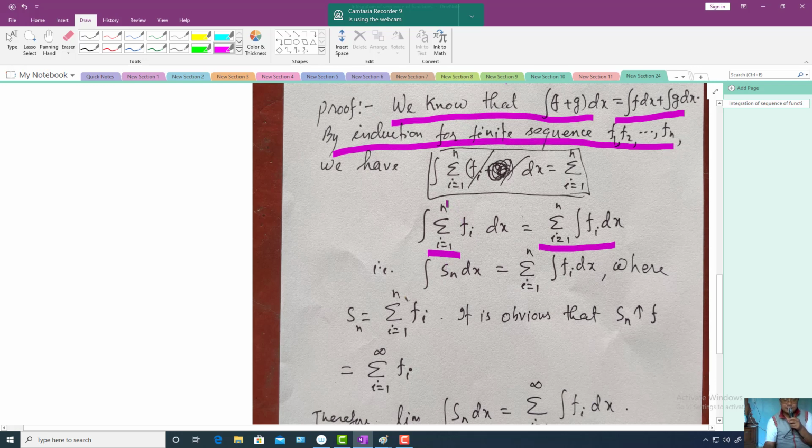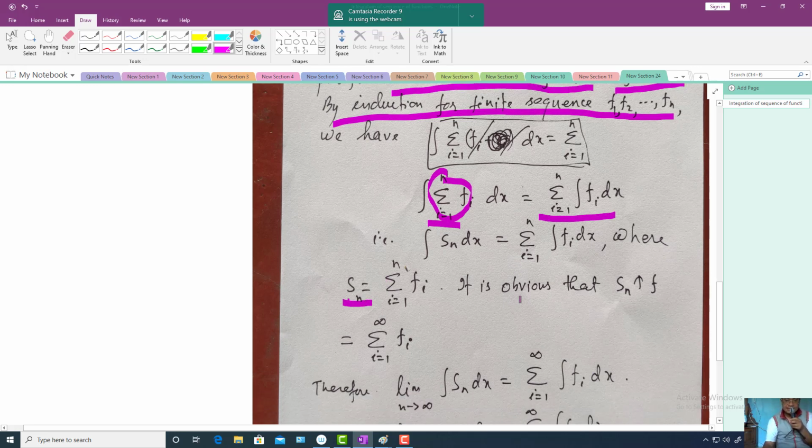And then you can put this one as equal to Sn, so this is Sn, summation i running from 1 to n fi. Then what is Sn? It is a sum of positive numbers because these are non-negative functions. So Sn plus 1 will have one more term than Sn, and that term is non-negative also. So what I want to tell you is that this Sn is a sequence of increasing non-negative functions. It is obvious that it is increasing.